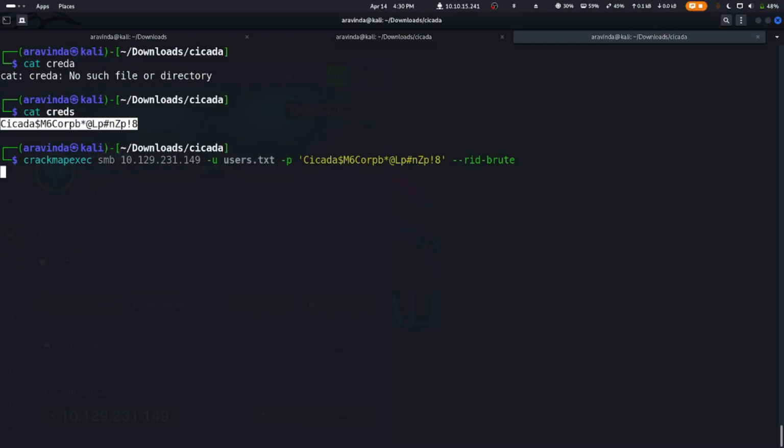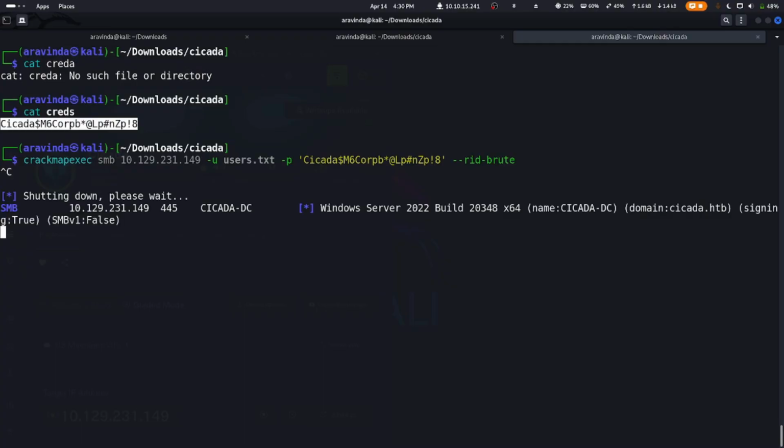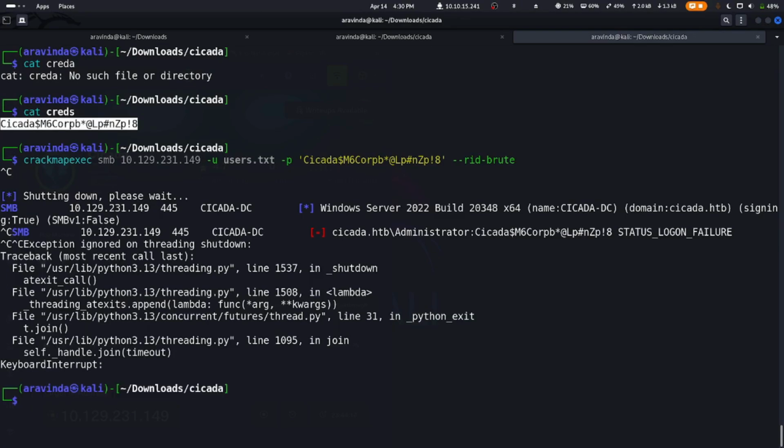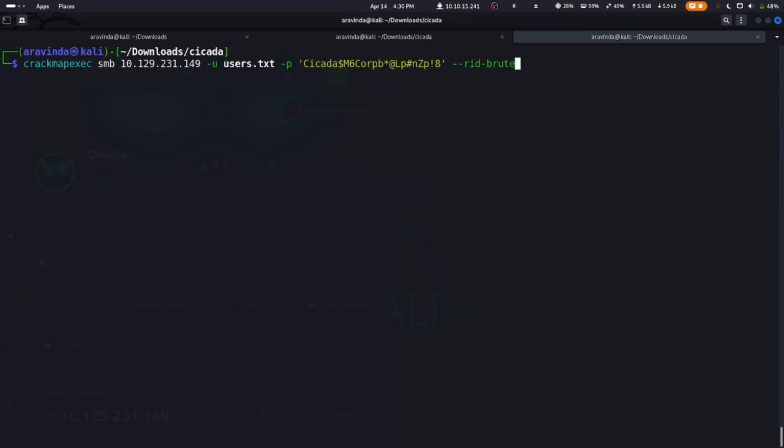And we paste this. And we don't need to do an RID brute force. We just need to search for the particular username to which this password is applicable, and we do continue-on-success so that it doesn't stop at the first username it finds, and we hit enter.